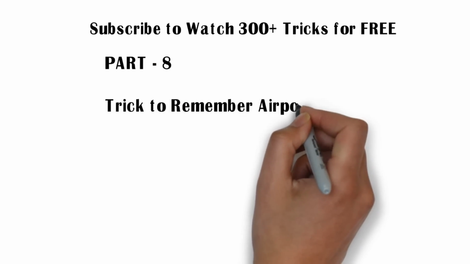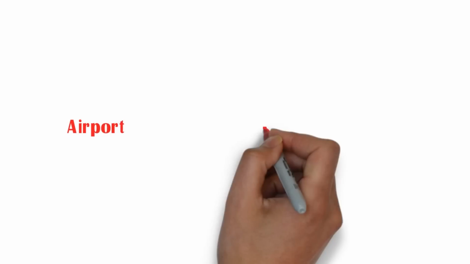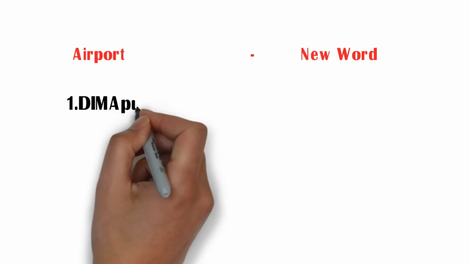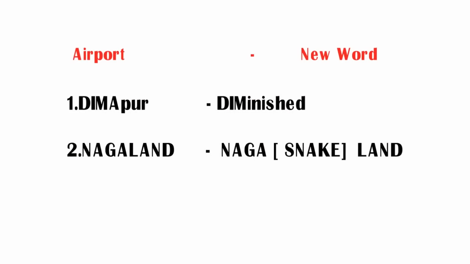Part 8. Trick to remember airports in Nagaland. Airport and its related new word. Dimapur Airport, it is in Nagaland. I repeat, Dimapur Airport, it is in Nagaland.